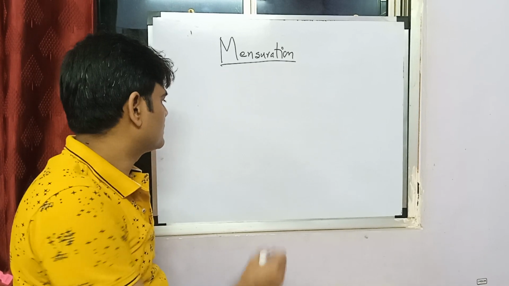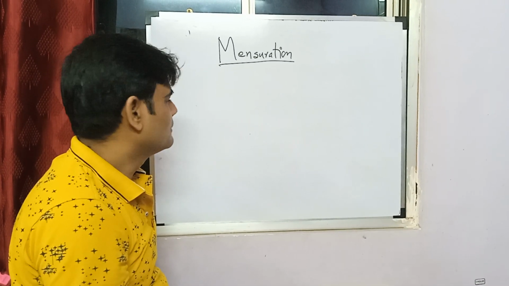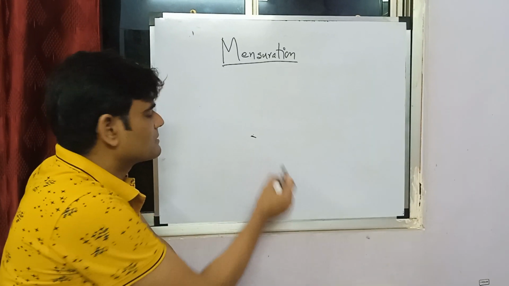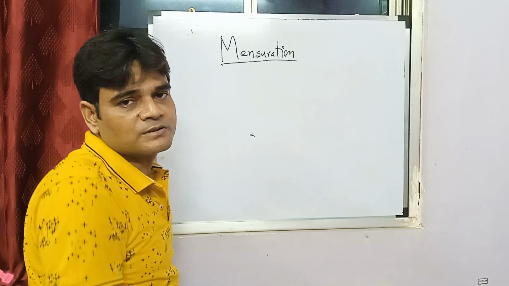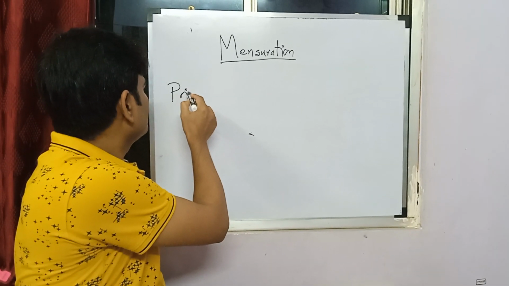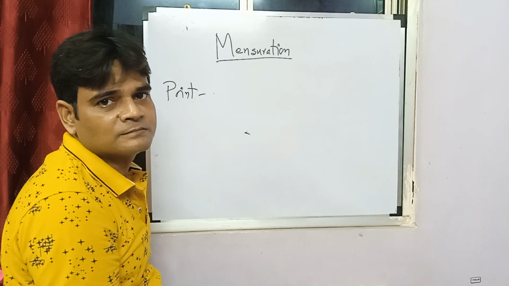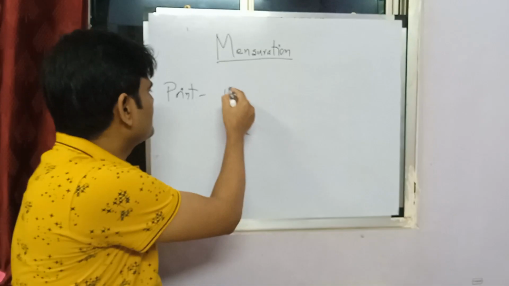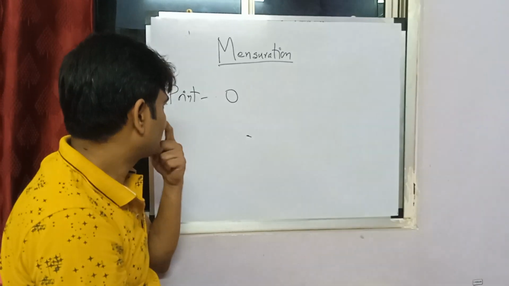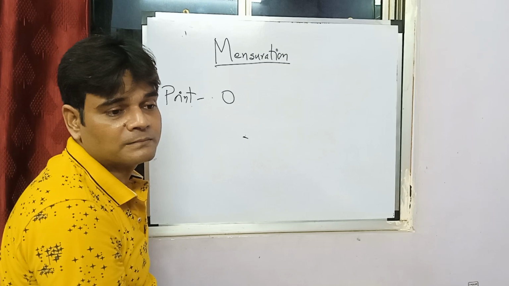It starts with a point. Now, if somebody asks you, what is the dimension of this point? How many dimensions does a point have? Everybody knows what a point is, right? There's a point. A point has 0 dimensions, no dimensions. Now, what is the length of a point? 0. Breadth 0, height 0.